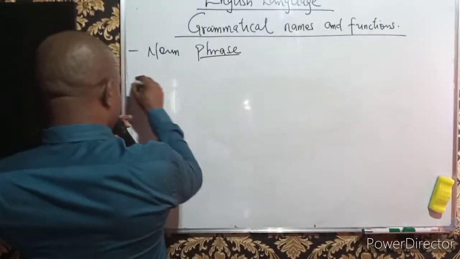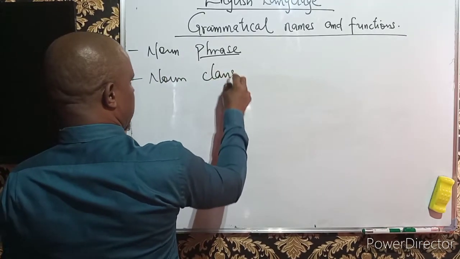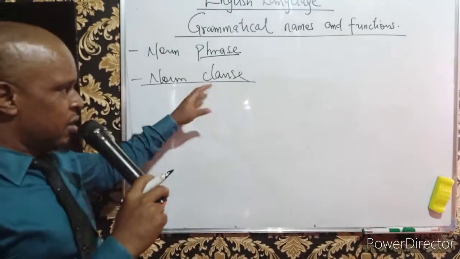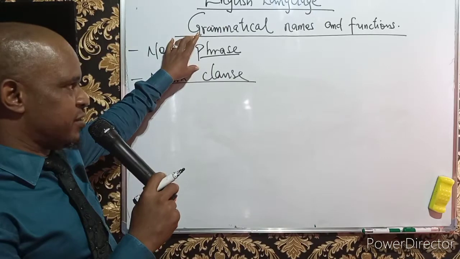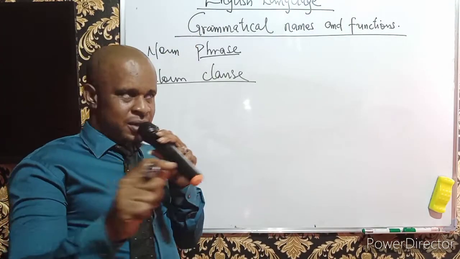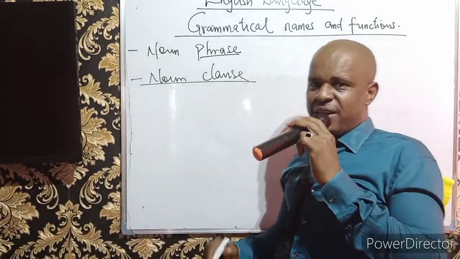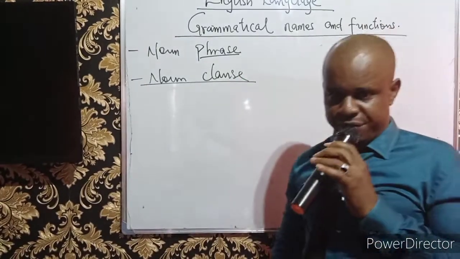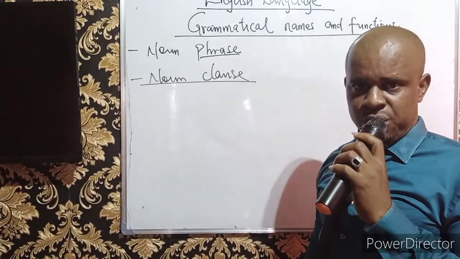The noun clause. In the case of the noun clause, clauses and phrases, they have something that is distinguishing the both. And that is the fact that phrases do not admit verbs at all, but clauses, they do.